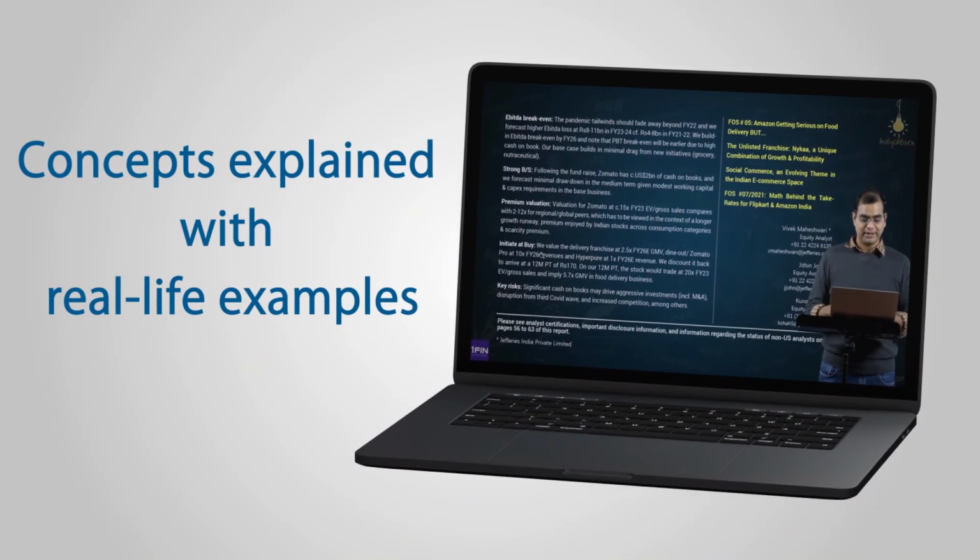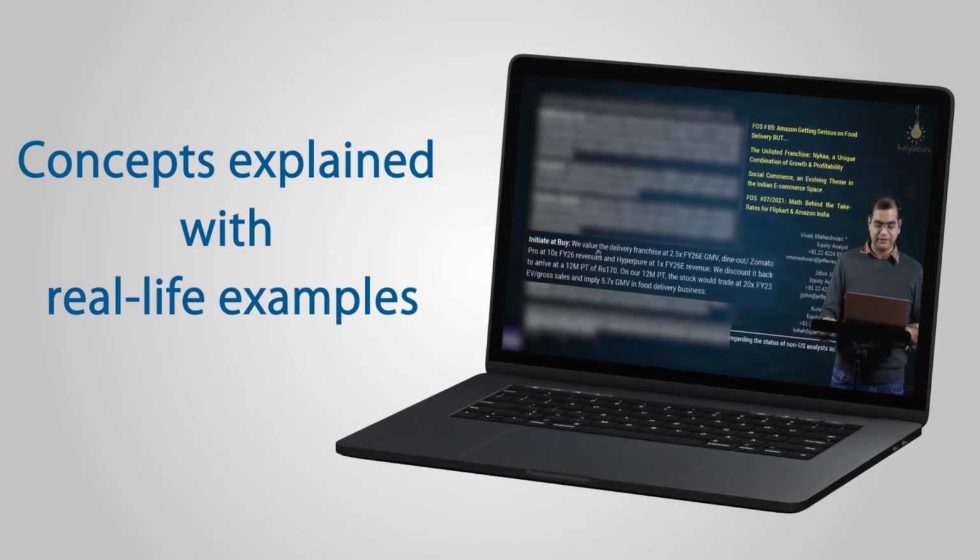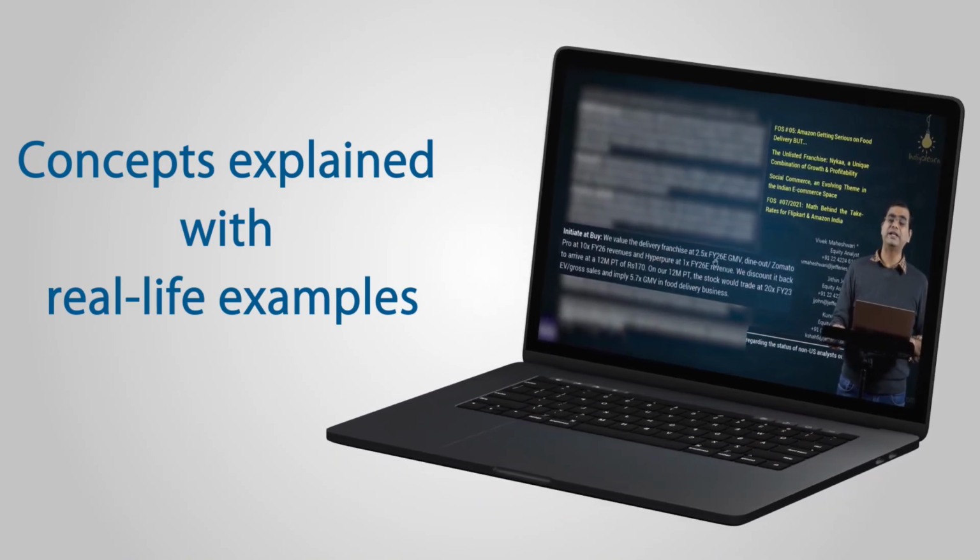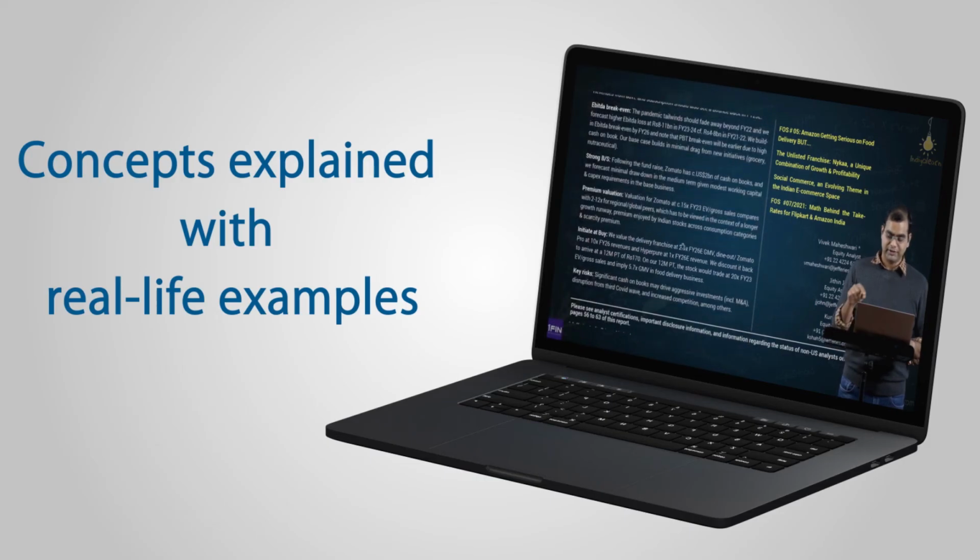So the value for Zomato, what they are saying is, we value the delivery franchise at 2.5 times FY26 GMV. We are in FY21-22 and they are valuing it at 2.5 times the GMV in the 2026 financial year.